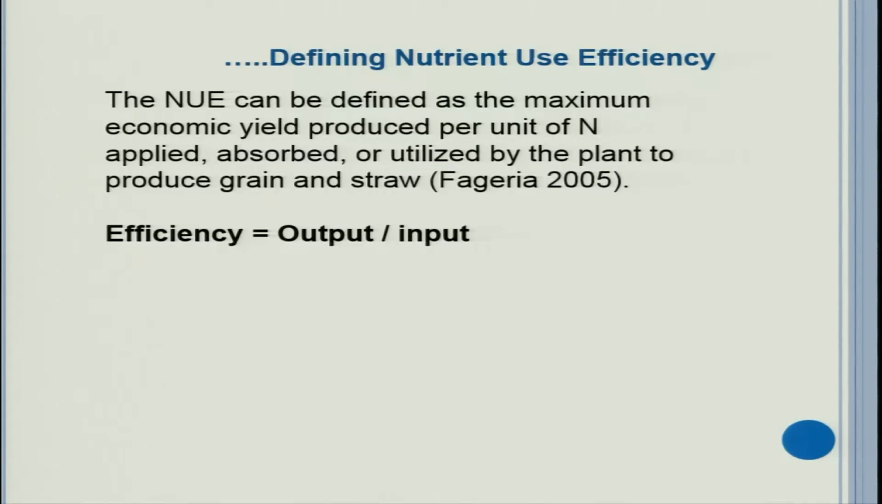Nutrient use efficiency can be defined as the maximum economic yield produced per unit of nutrient. Here N is for nutrient applied, absorbed or utilized. Therefore, there are three criteria: whether it is absorbed efficiently, or it is taken up by the plant, or utilized by the plant to produce grain and straw yields. This is defined by Fageria. So, overall, in a general sense also, efficiency means output divided by input.